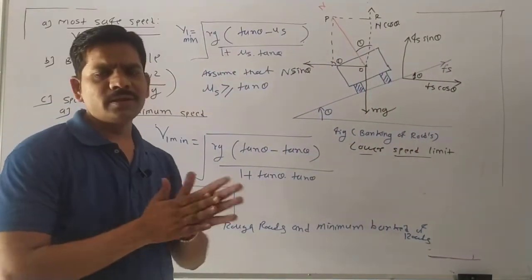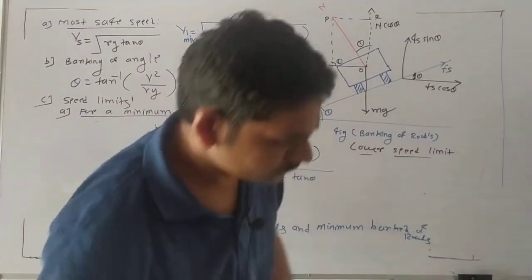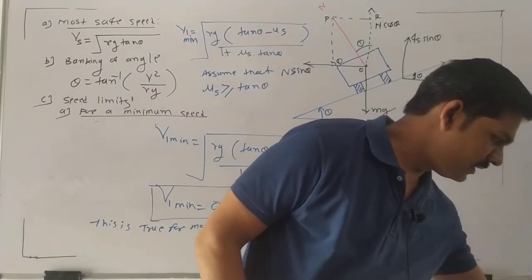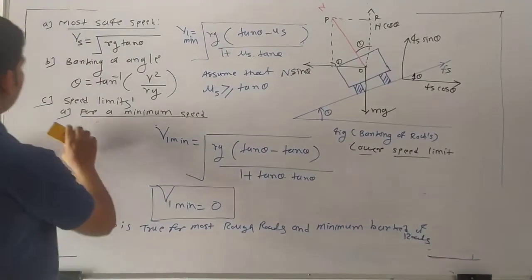Now another derivation in that topic, boys, is for the upper speed limit. In the upper speed limit, the modification in that equation will be discussed now. So I erase all these things.